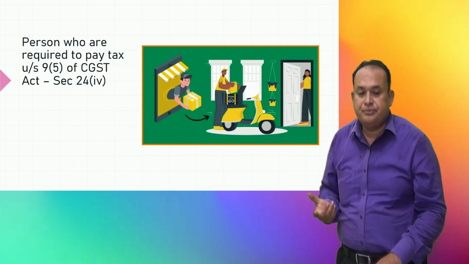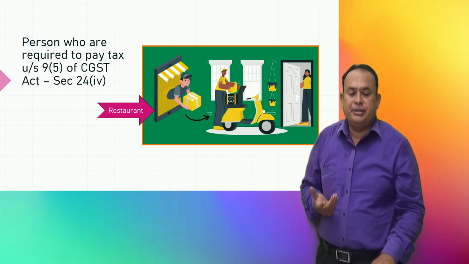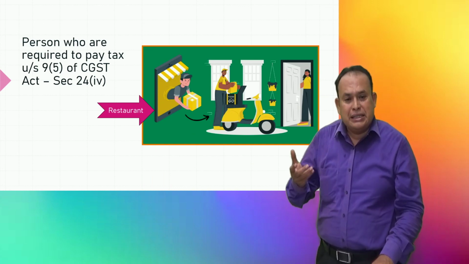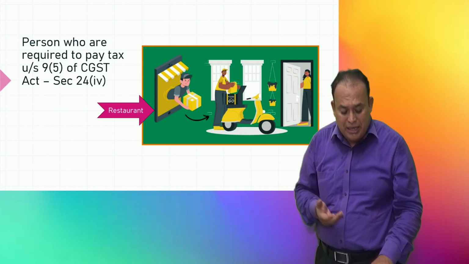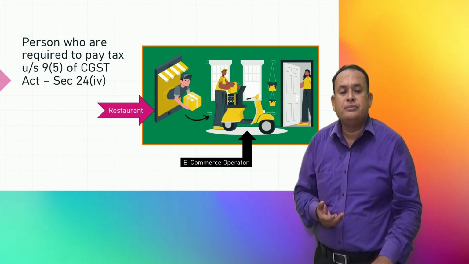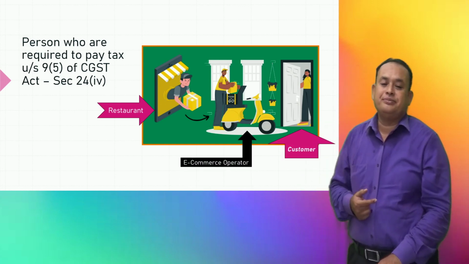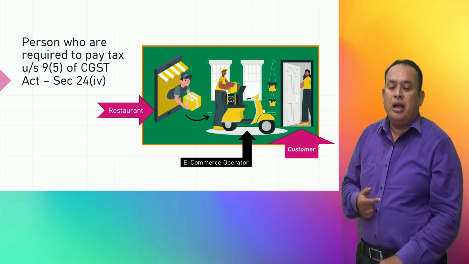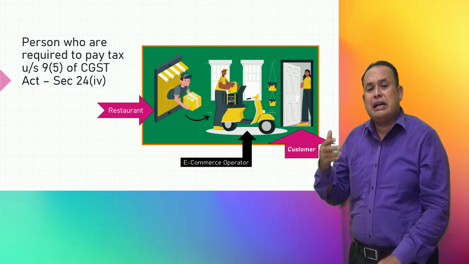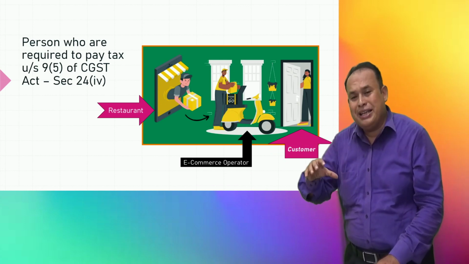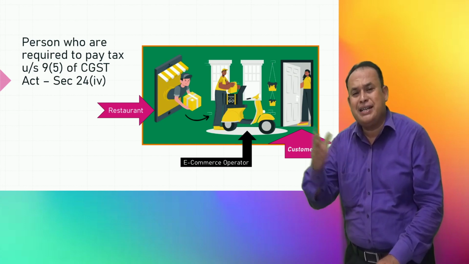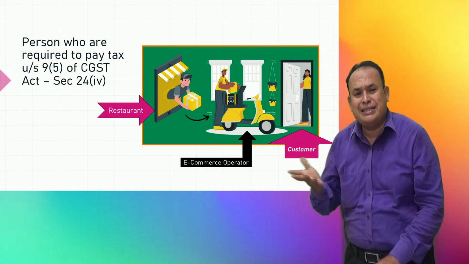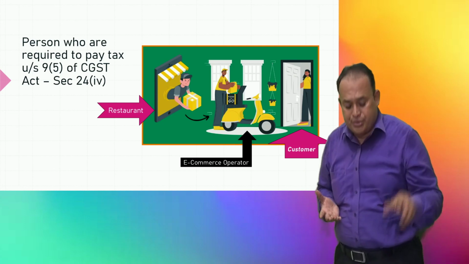Look here, a restaurant where food is carried by the e-commerce operator to the customer. A restaurant or cloud kitchen only supplying through an e-commerce operator, where sit-and-eat is not possible, there is no sit-and-eat in the restaurant, only takeaways.